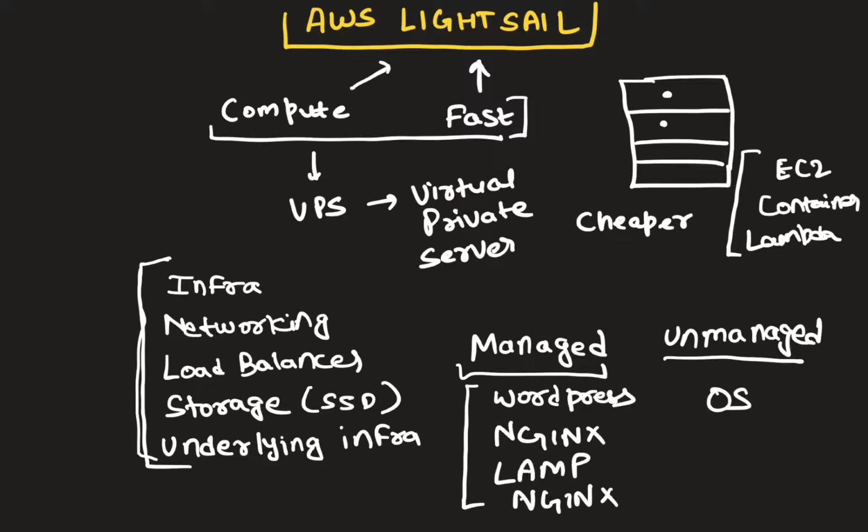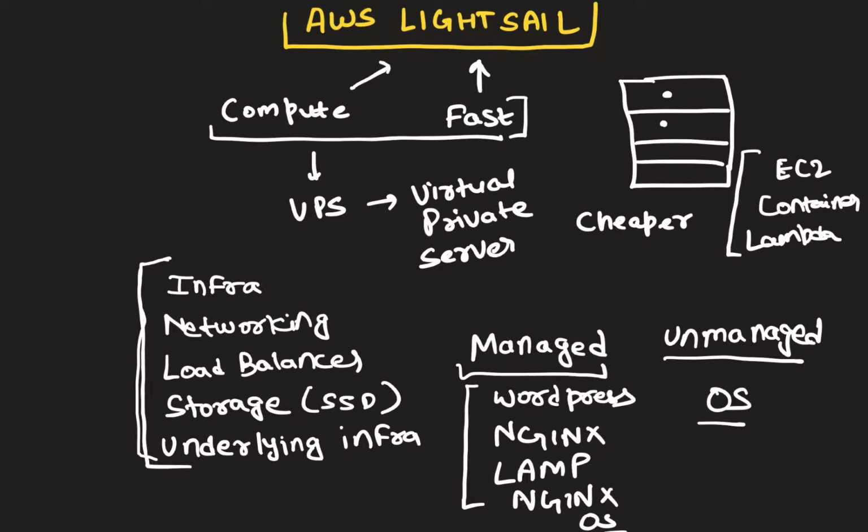So it is managed by AWS. You will get your instance with all of these applications ready, and of course the OS will also be there. And in terms of OS choices, in both unmanaged and managed, you get multiple choices. You get different versions of Linux or Unix. You get even Windows servers also. All of those things are provided by AWS Lightsail.